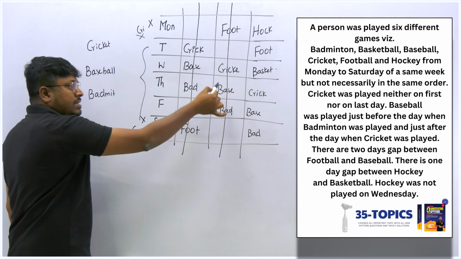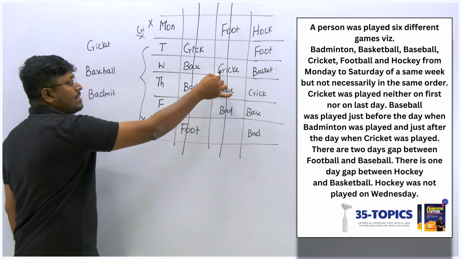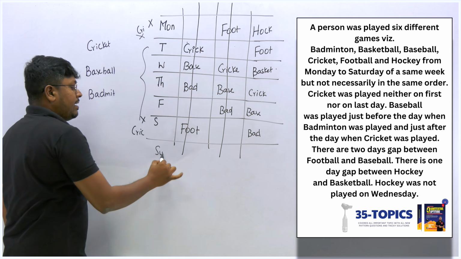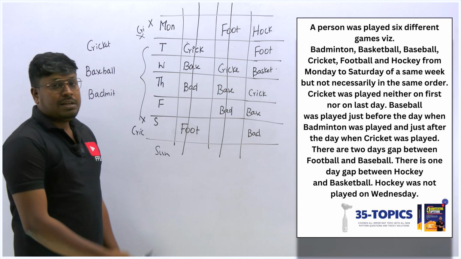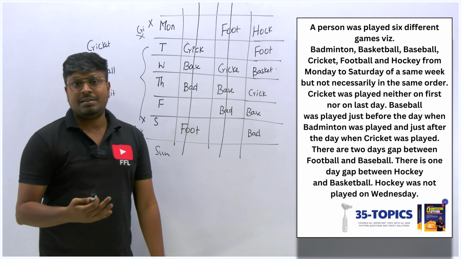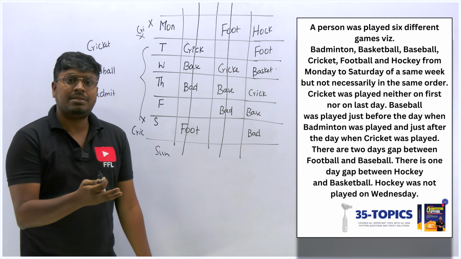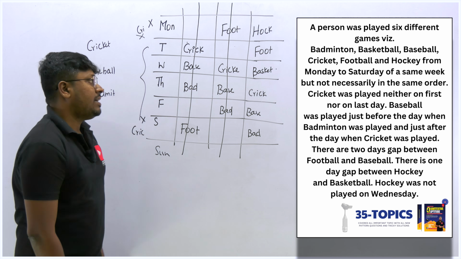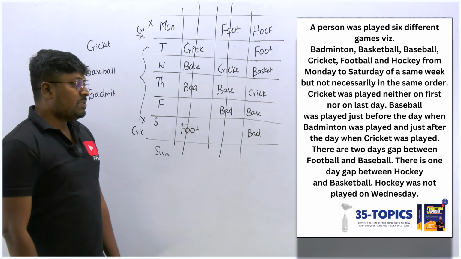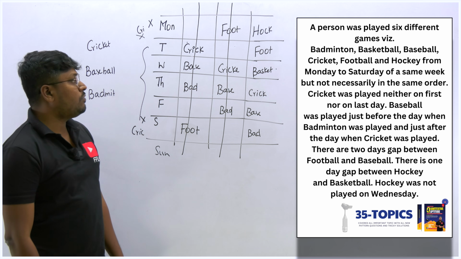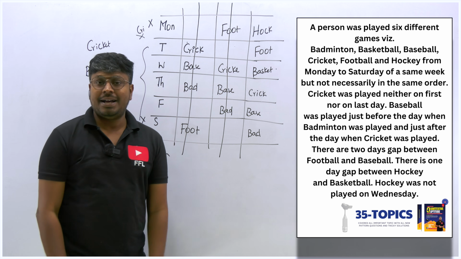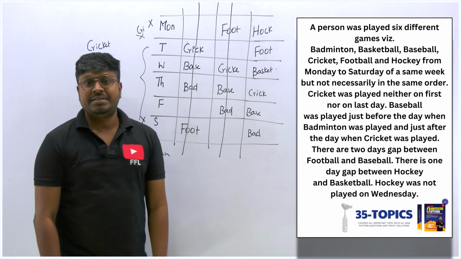So I started fixing it. Cricket can be on Tuesday, Wednesday, and Thursday, but not on Friday, right? If there is Sunday, then I won't fix that, because you will get multiple possibles. So I will not fix it. If I am getting 3 possible, then I can surely go with the possible cases, and I used to check the answer. So finally, the answer for this arrangement will be hockey, football, basketball, cricket, baseball, and badminton. This will be the answer for this arrangement set.